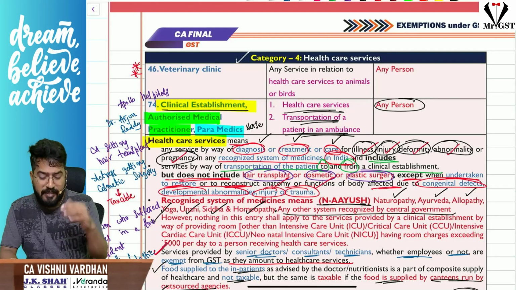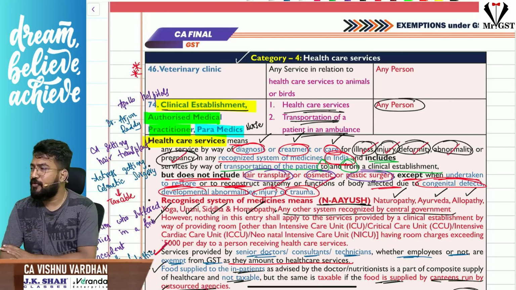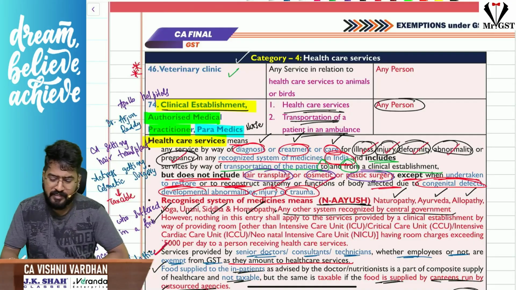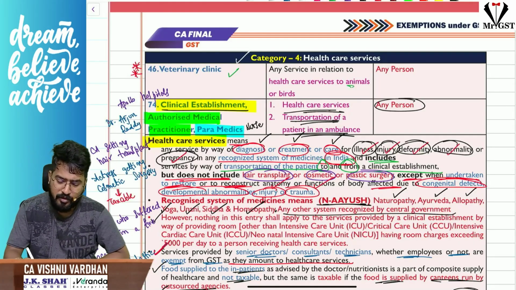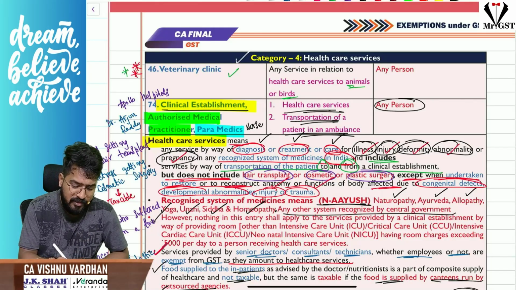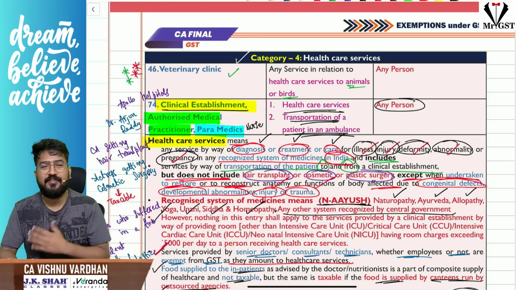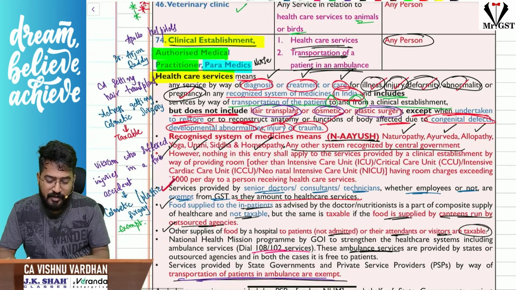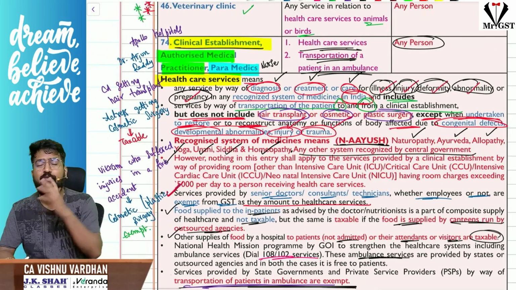The next one is related to healthcare services. The next category is all about healthcare services. If you see the first one, a veterinary clinic providing services to animals or birds is exempt under GST. I gave the star mark for the important points for all the healthcare services, not that veterinary clinic point, so don't misunderstand.